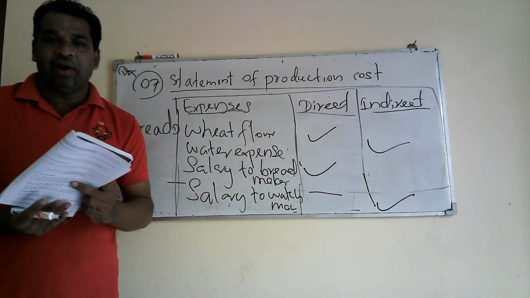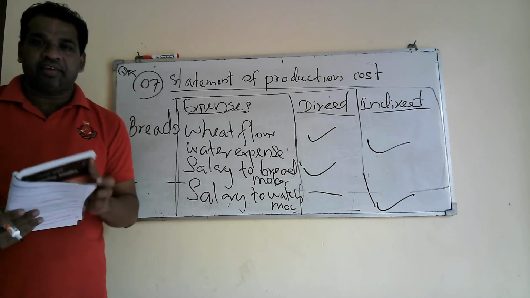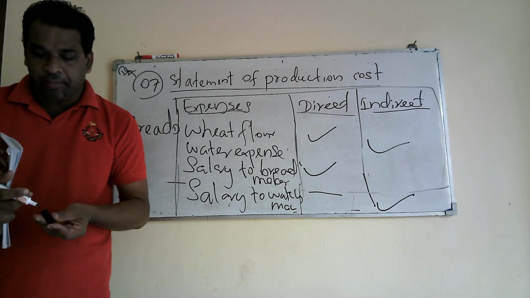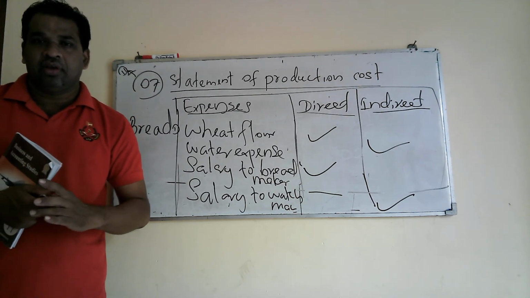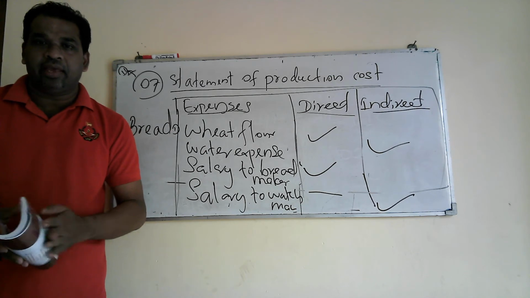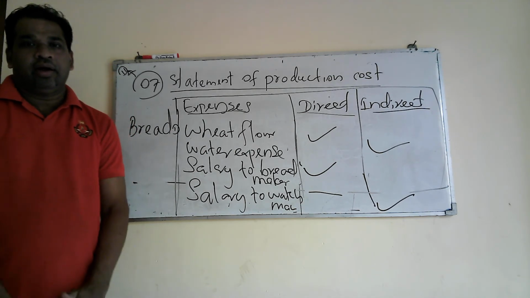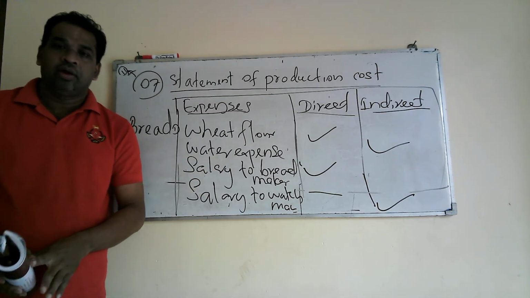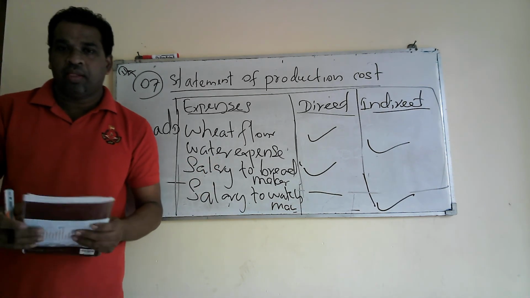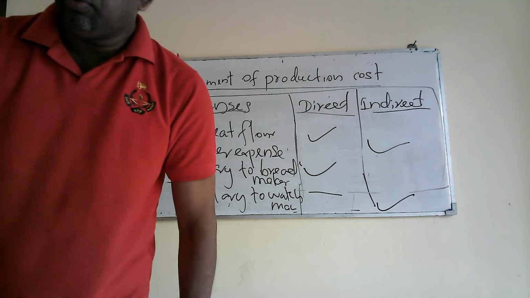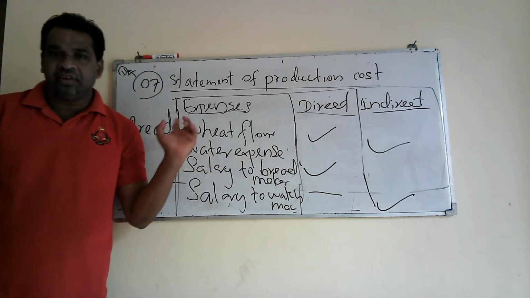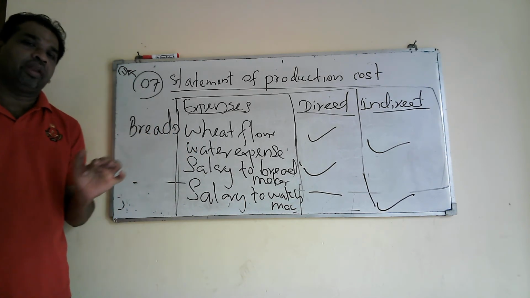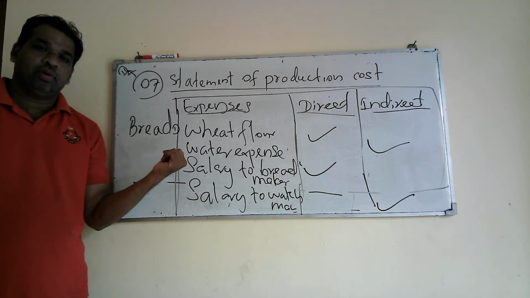I think you may have understood my classification about production cost and elements of cost, and I gave definitions for prime cost and overhead cost, indirect cost, direct cost, and I gave you a table for prime cost and overhead cost. Finally, I did 2 activities from your textbook. This is an important lesson, because even at the exam you can decide to select this question.